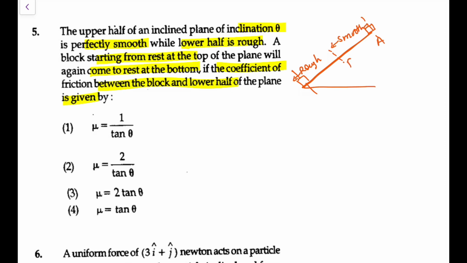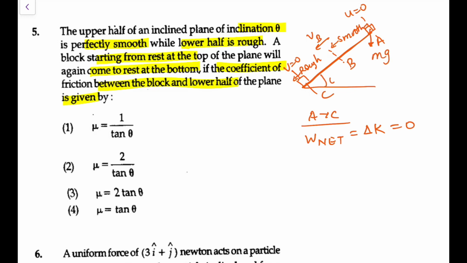So it is A, let's say B and C. Here the speed is 0. Here the final velocity is 0. Let's say here the speed would be VB. So directly from A to C, for the block, I simply use the work energy theorem. I know W net would be equal to delta K, and that is 0 from A to C. Now, mg is acting like this, so the work done by mg, because it is going down, will be positive. That would be the mg sin theta component working for this total distance, let's call it 2s. So this half would be s, this half would be s. So mg sin theta into 2s.